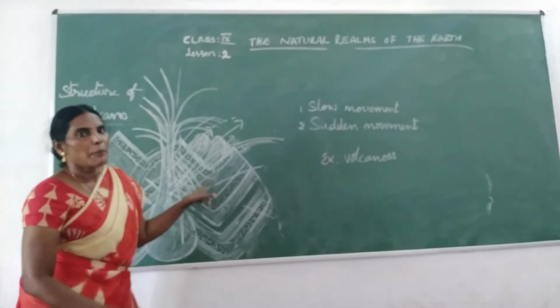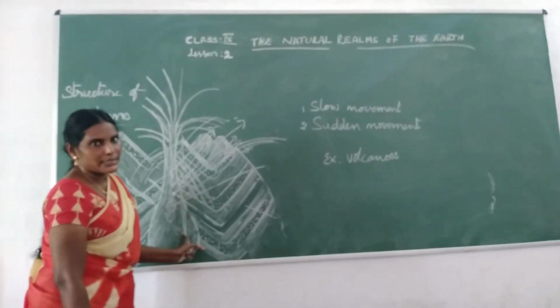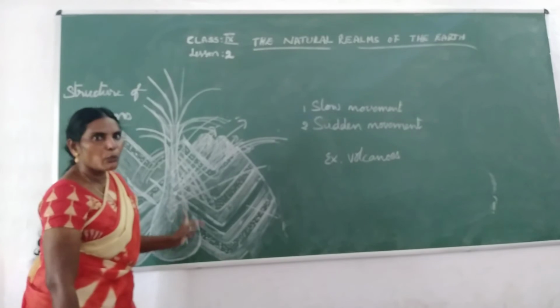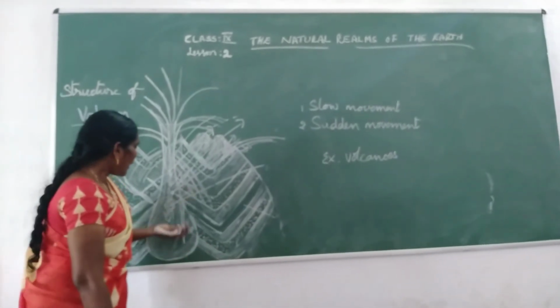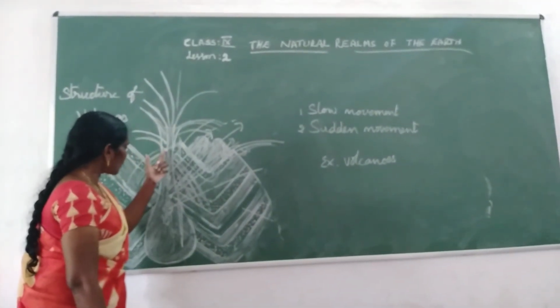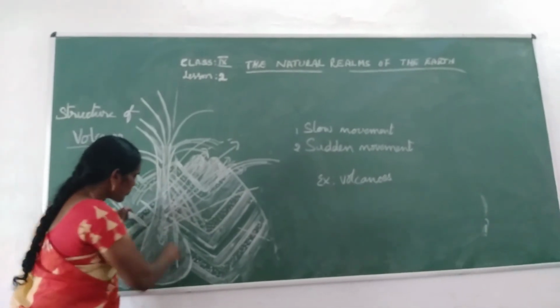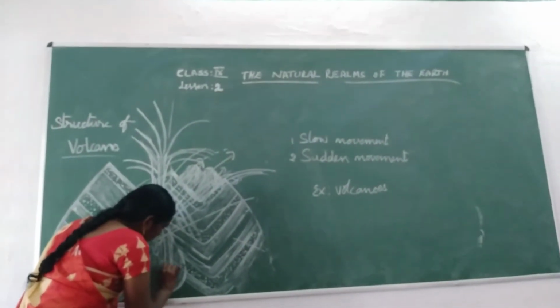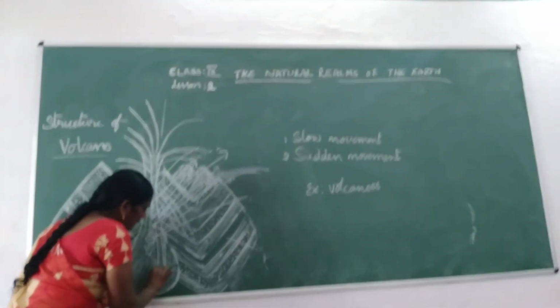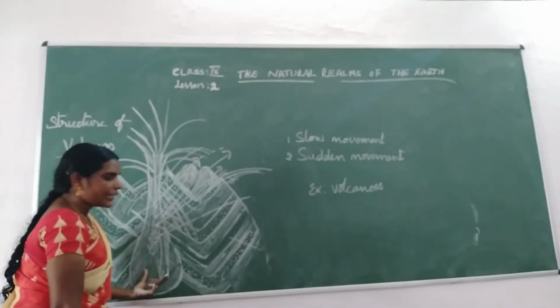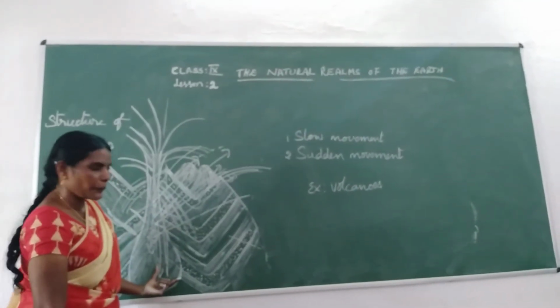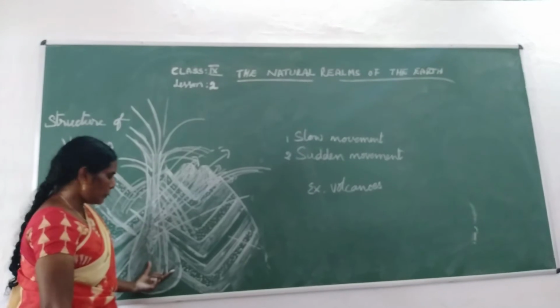Because of the increase in temperature, if you go a long distance inside the earth, a very high temperature will be there.